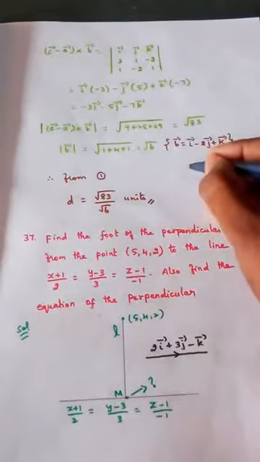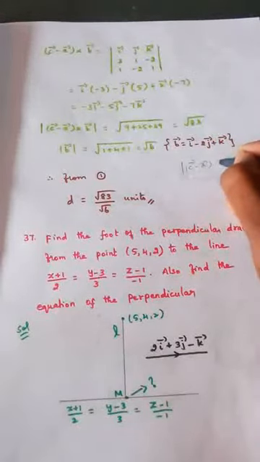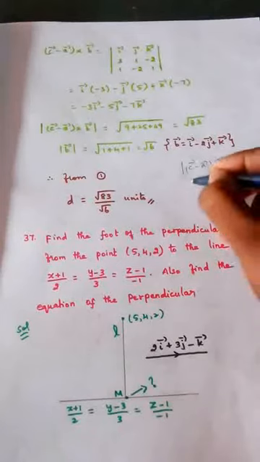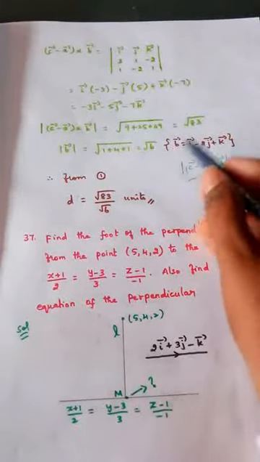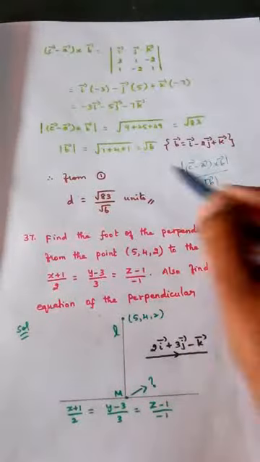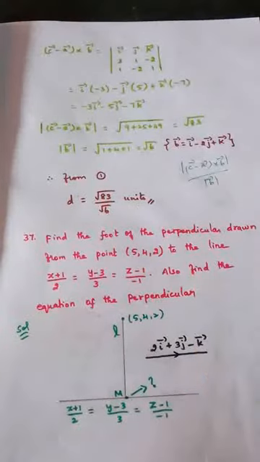What is the formula? Modulus of C minus A cross B vector by modulus B vector. This is the formula for shortest distance. For this the value is root 83. For modulus B vector the value is root 6. So root 83 by root 6 units is the final answer.